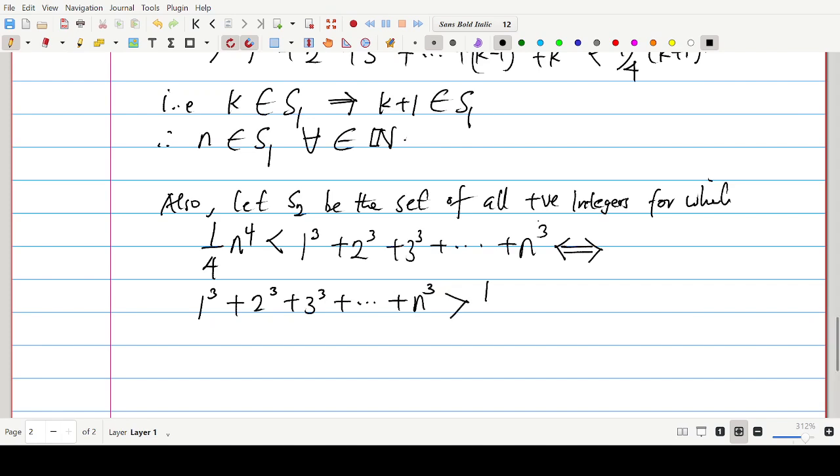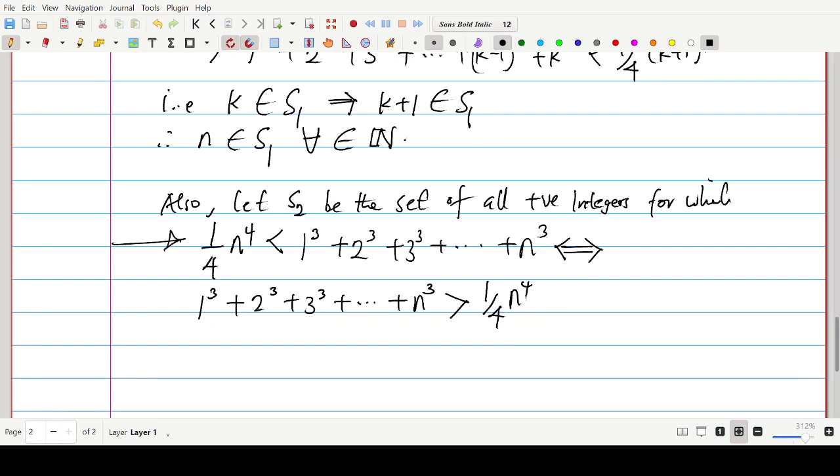That is bigger than 1 over 4 n to the power 4. We would have worked from this part, but I don't want it to prove difficult. So let's go this way. This way will prove very easy. All right. Now let us prove that this statement holds for all positive integers.